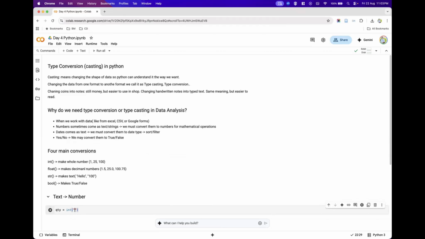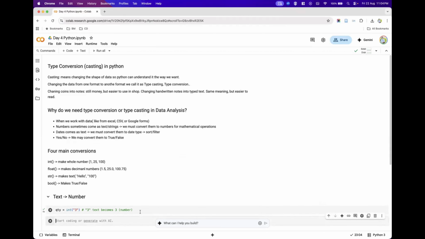Into this int type conversion, I can give any text. Text can be represented in single quotes or double quotes in Python. So inside single quotes or double quotes, I pass this particular value 3. Now this text, whatever I have written inside double quotes or single quotes, becomes numerical data, int type, number 3.